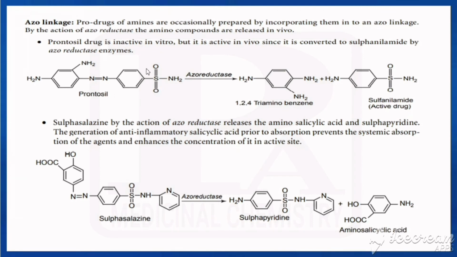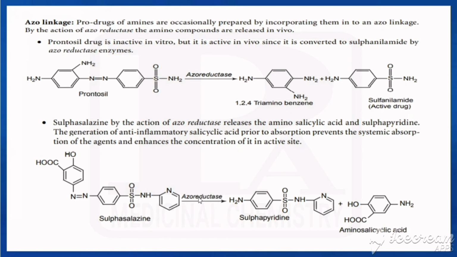We have known the structure of prontosil. We have studied this one in sulfonamides. So in prontosil we have two nitrogens and those two are connected by means of a double bond. By means of this enzyme, that is called azo reductase, aza is nitrogen, so the nitrogen would be reduced. So here the double bond would be broken, and with each nitrogen two hydrogens would be added. So NH2, NH2. So we are getting two products: one is 1,2,4-triaminobenzene, another one is sulfanilamide. So what is the active drug of prontosil? That is sulfanilamide.